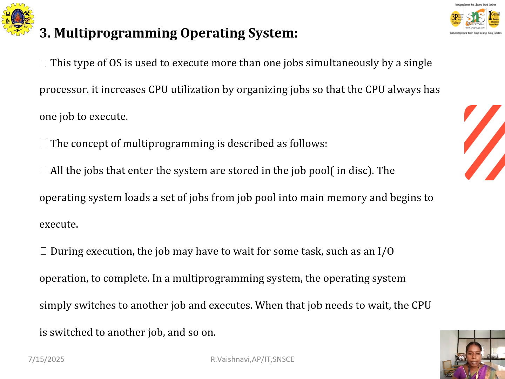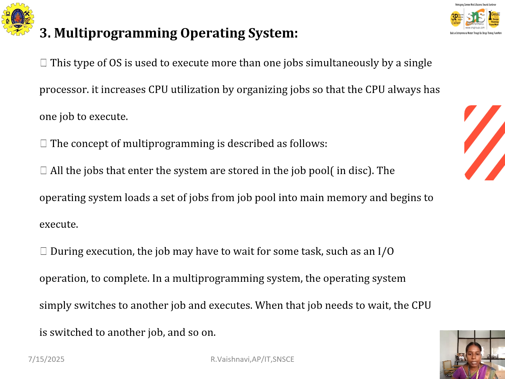Next one, third one will be the multi-programming operating system. In this type, the OS executes more than one job. So we call it a multi-programming operating system, using a single processor. And in the multi-programming operating system, it will increase the CPU utilization. And then here we have only one job to execute.